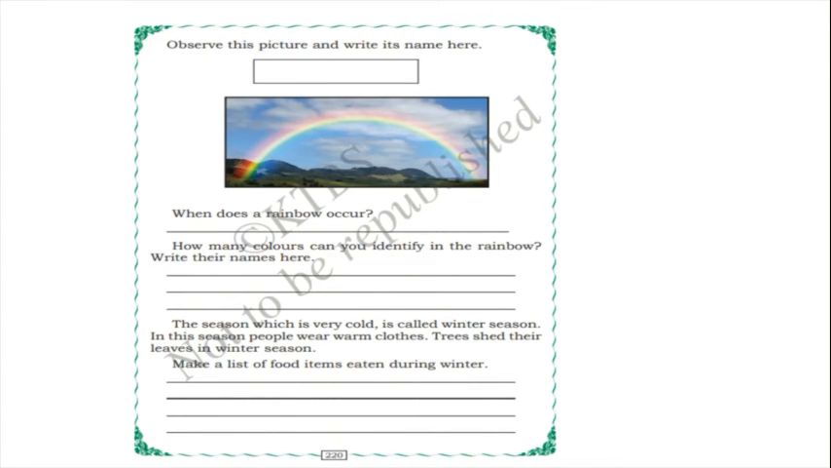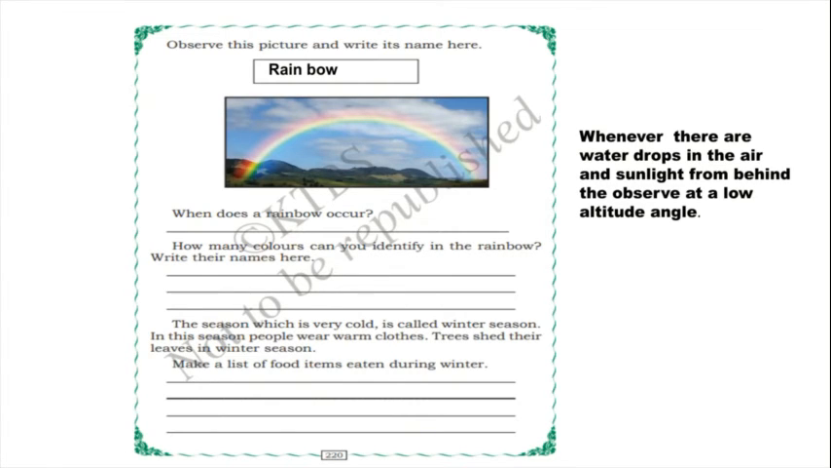So next page, observe this picture and write its name here. So what is this, children? It's a rainbow. Yes. When does a rainbow occur? Whenever there are water drops in the air and sunlight from behind the observer at a low altitude angle, then a rainbow occurs. When there are water drops in the air and sunlight from behind, then a rainbow will come, isn't it?